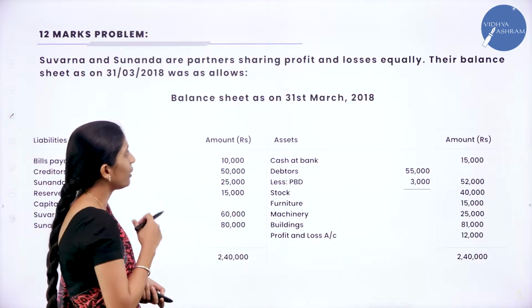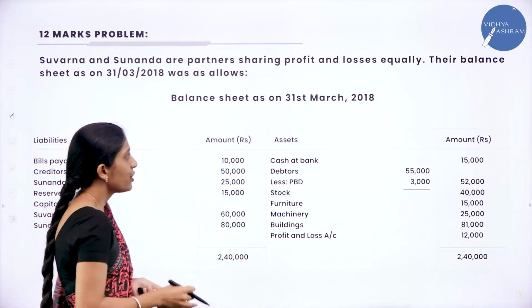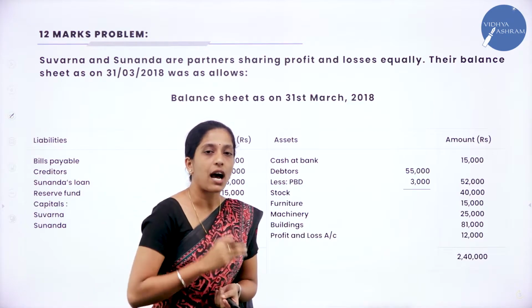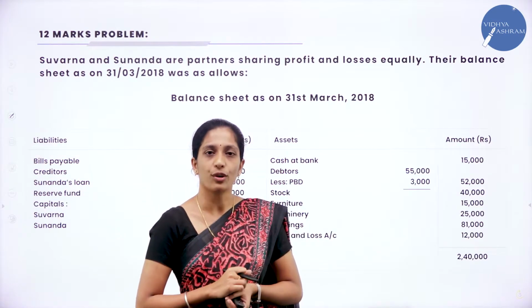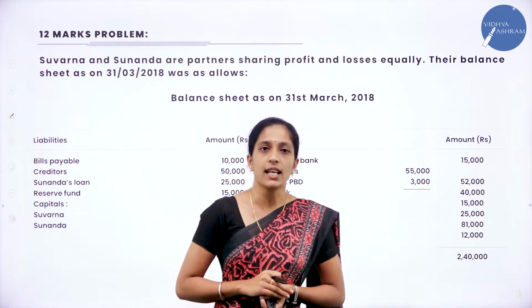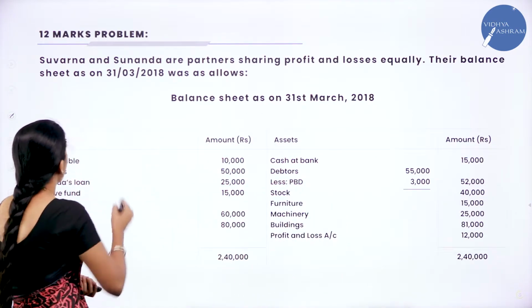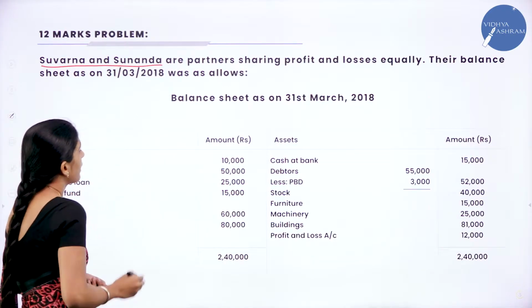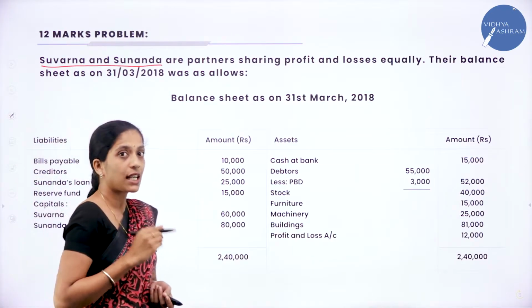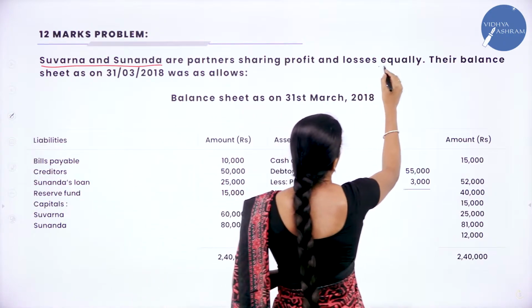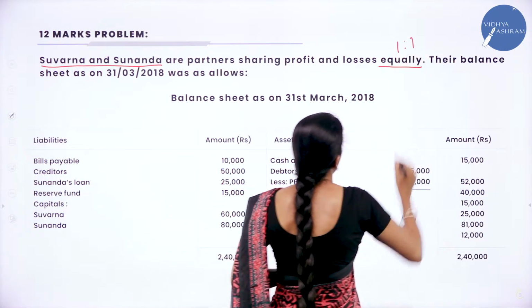Now we shall go through a 12 marks problem here. This kind of question can be asked in your board examination for 12 marks, and it is a compulsory question. Now go through the question here. Suvarna and Sunanda are the two partners sharing profits and losses equally. What do you mean by equally? It is nothing but a 1:1 ratio.